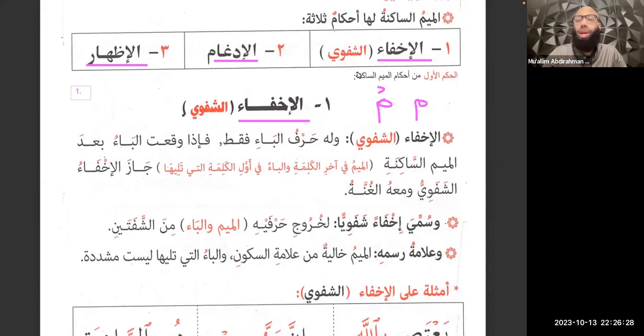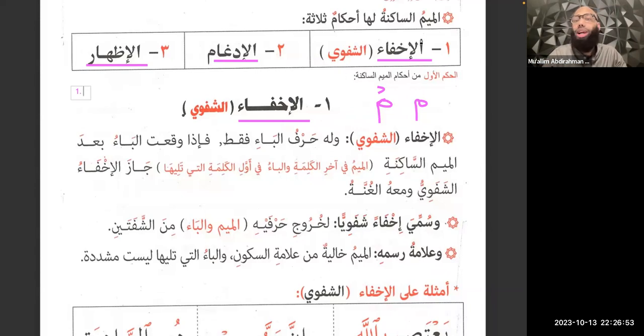So the three rules that we have for Meem As-Saakinah are al-ikhfa, al-idgham, and al-idhar. They still mean the same things. So for example, al-ikhfa still means to hide. Al-idgham still means to blend, to put something inside of something else. And al-idhar still means to make clear. Now, of course, what's going to be different is that while before we were talking about the noon sound, now we're going to focus on the meem sound, right?